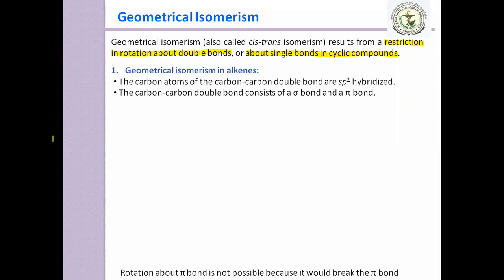Okay, so how does the sigma bond get formed in a carbon-carbon double bond? Can you tell me? Yes, anyone?